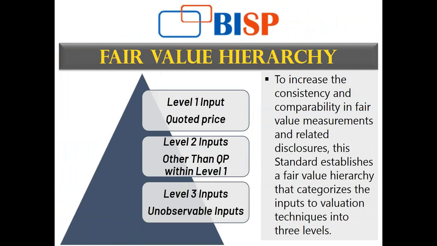The fair value hierarchy actually gives the highest priority to the quoted price in active markets for identical assets and liabilities, and the lowest priority to the unobservable inputs. As I've told you, from normal to imagination, the one which is very readily available in the market is the level 1 input, so that is given priority. Whichever of course is available readily shall be prioritized, and those in which you have to put in a lot of effort to assess it and everything are actually under level 3.